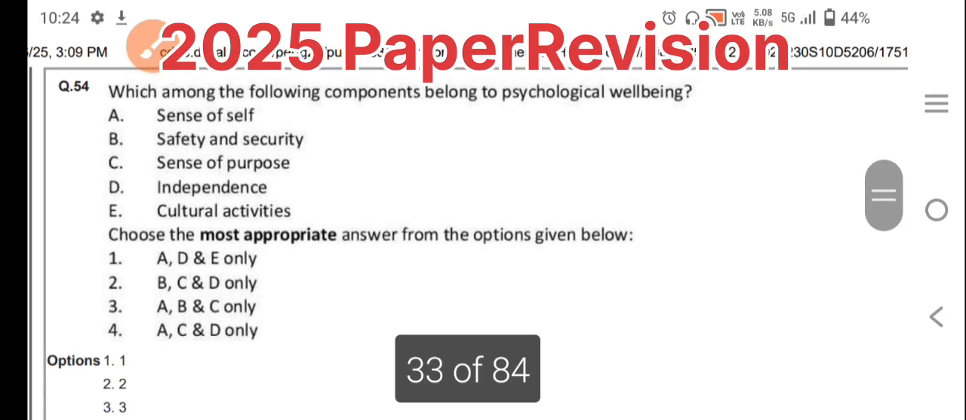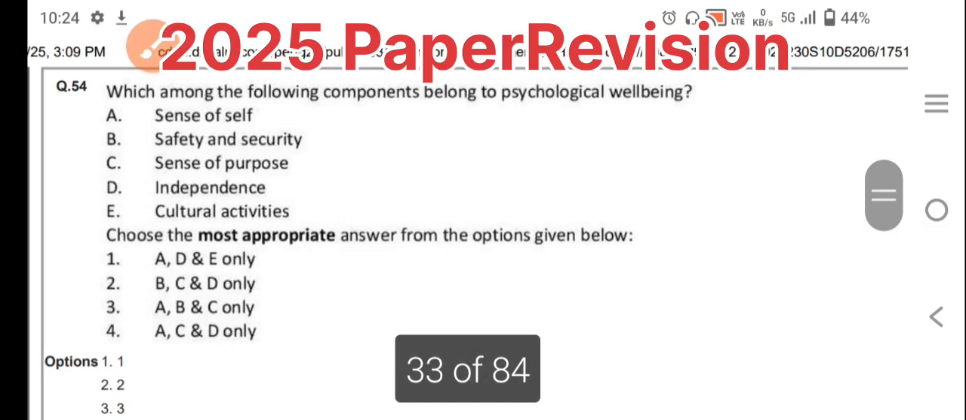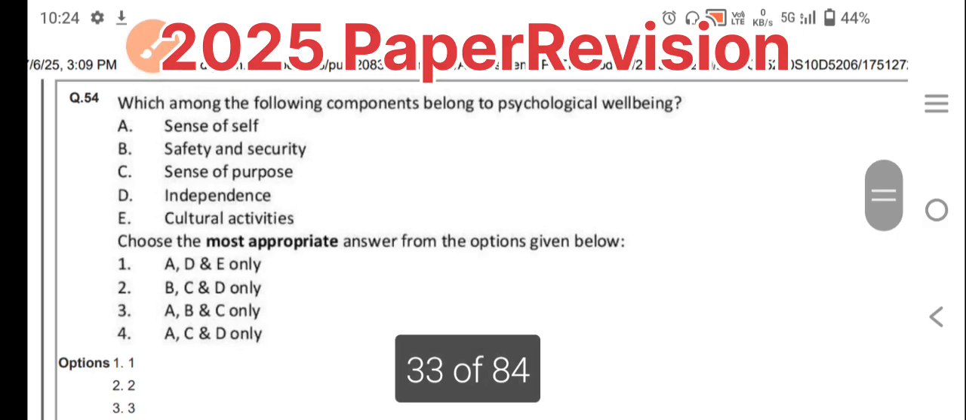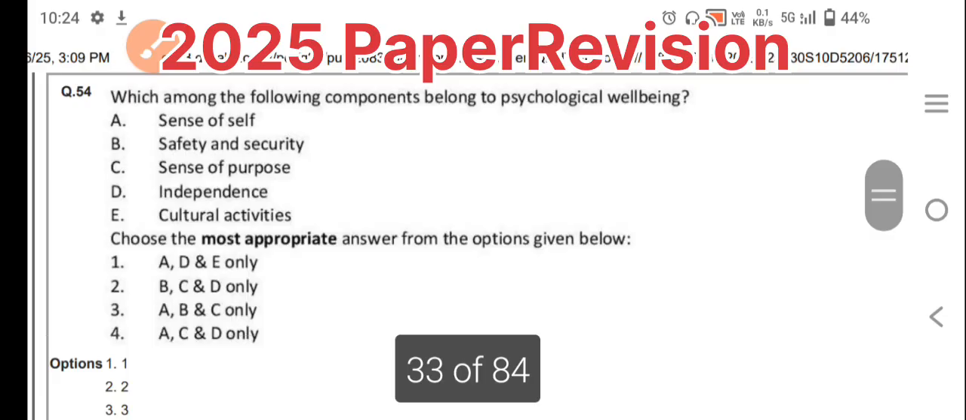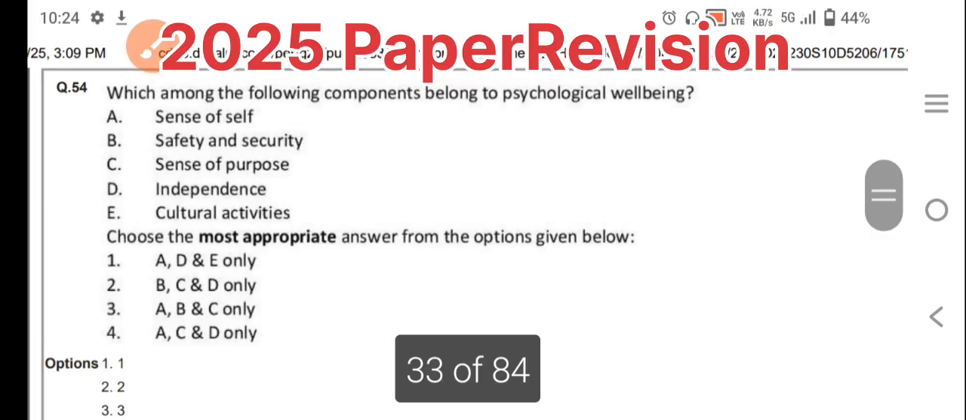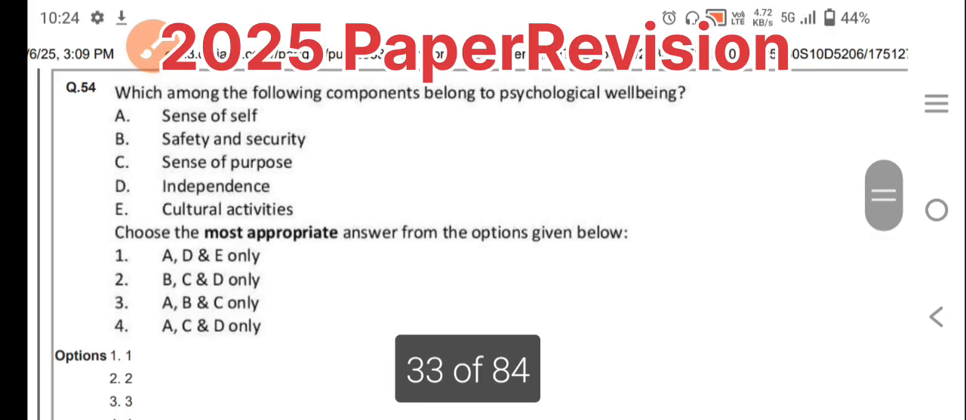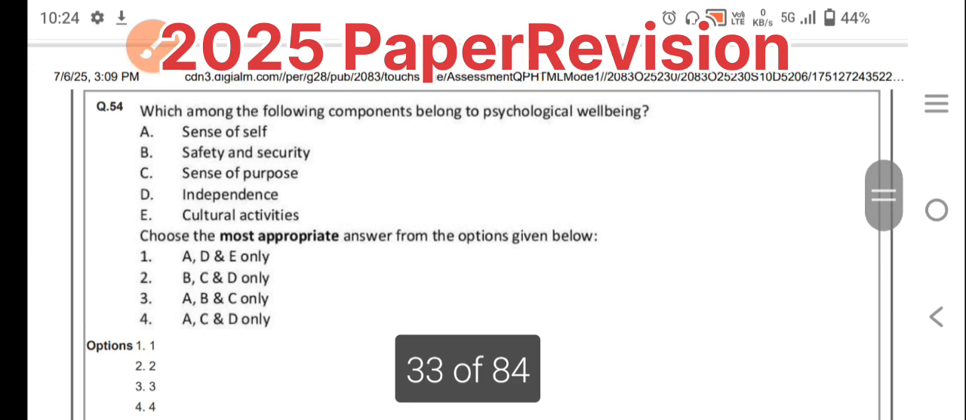So these are the matching things. You can match here: sense of self is more appropriate, and sense of purpose and independence are more matching here. That means A, C, D. So A, C, D, the fourth option, is the right answer.